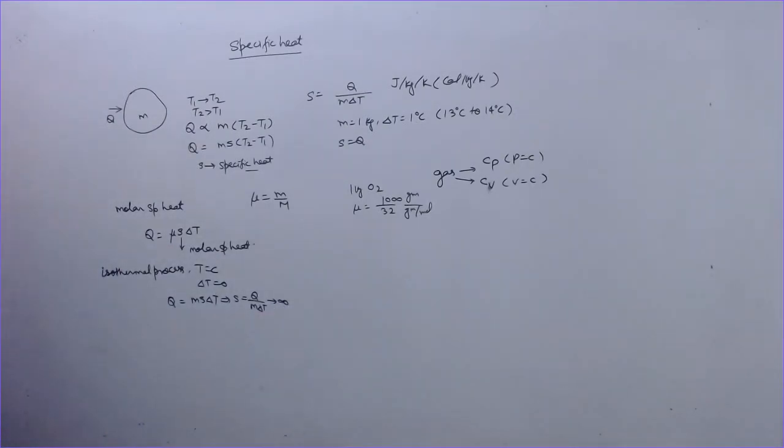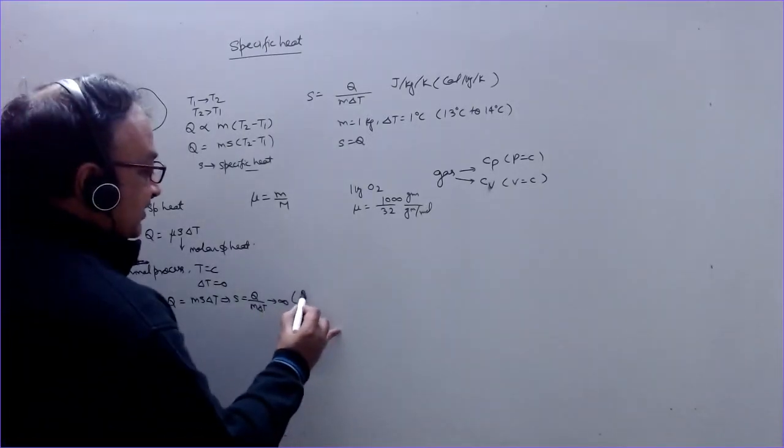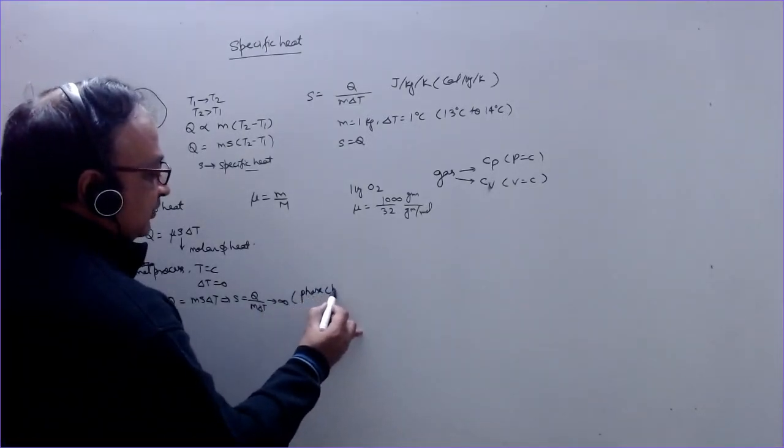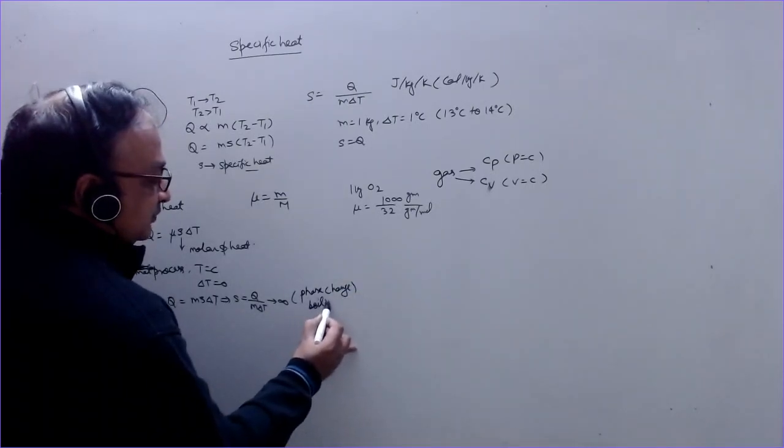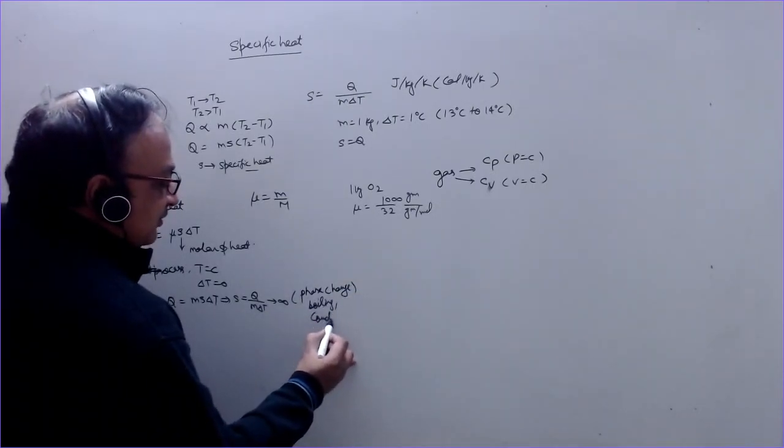It means it can take an infinite amount of heat during the process while the temperature does not change, and this you experience during the process of phase change like boiling, condensation, etc.